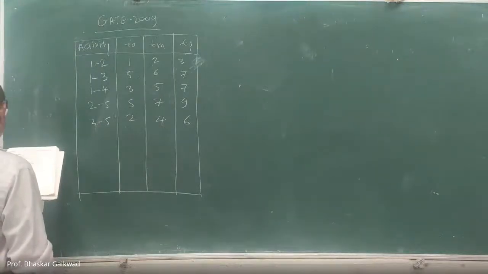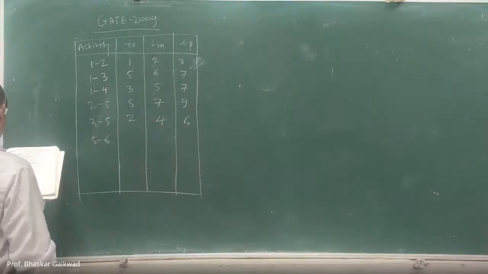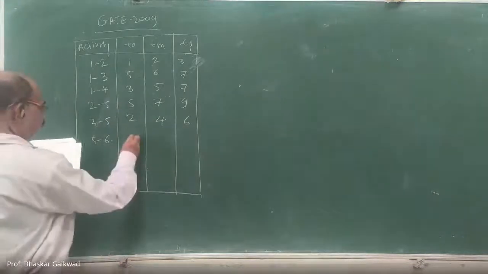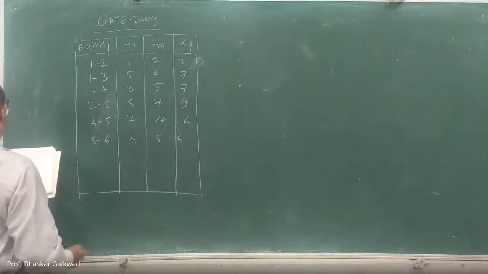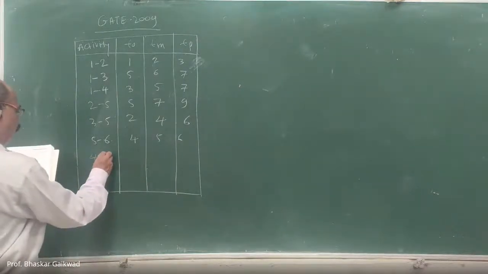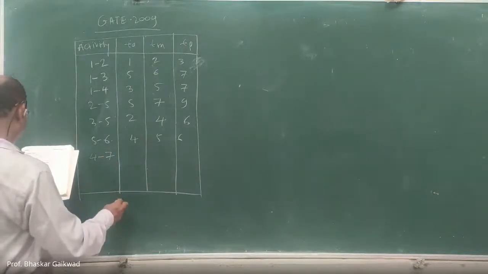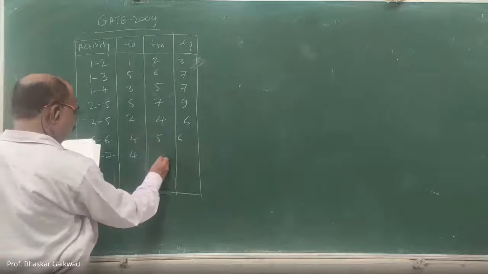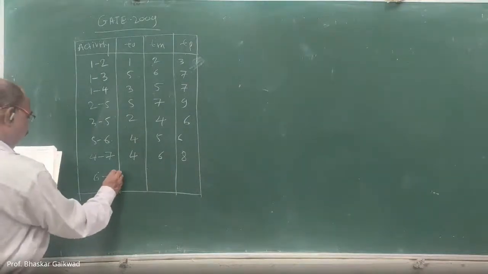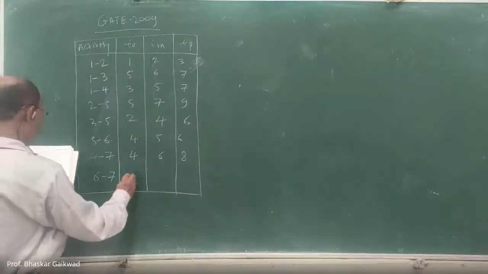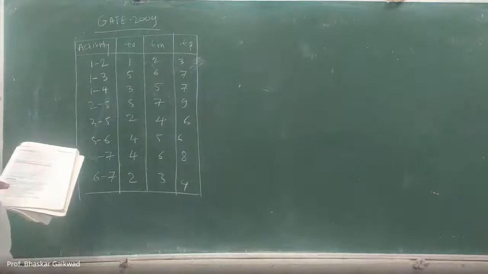Then 5 to 6, 4, 5, 6. And here 4 to 7, 4, 6, 8. Then here 6 to 7, 2, 3, 4. So once again I will check this.